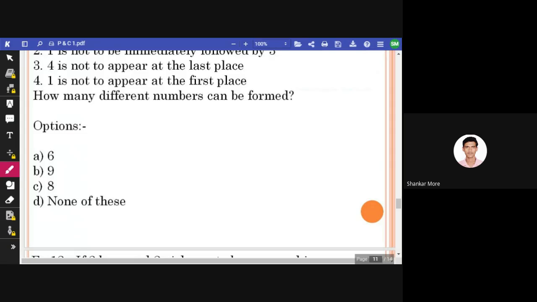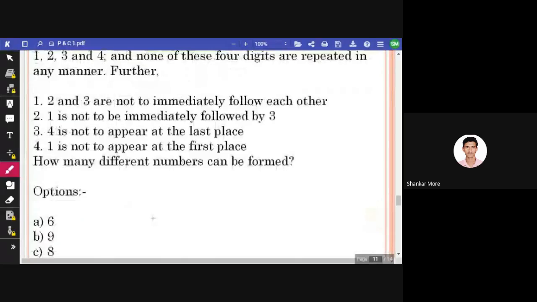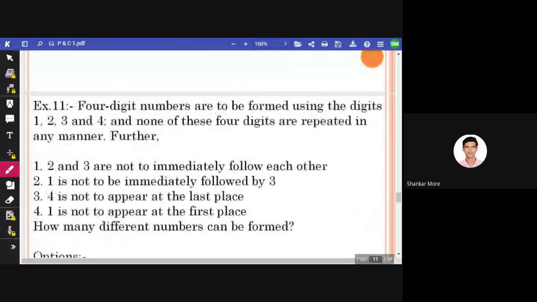See, if you want, you can take a screenshot of this question. If you disagree with my answer, then you can search about it. So please take the screenshot. Taken? Took the screenshot?